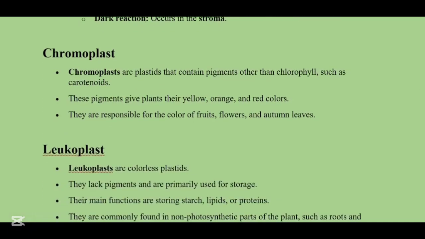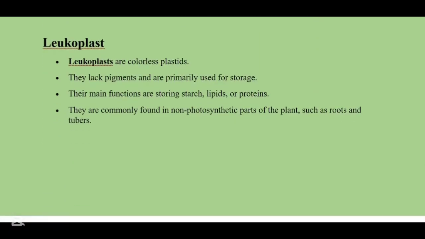Chromoplasts are the plastids that contain pigments other than chlorophyll, like carotenoids. These pigments give plants their yellow, orange, and red colors. Chroma means colors. They are responsible for the color of fruits, flowers, and autumn leaves. Leucoplasts are colorless plastids. They lack pigments and are primarily used for storage. Their main functions are storing starch, lipids, or proteins. And they are commonly found in non photosynthetic parts of the plant like the roots and the tubers.